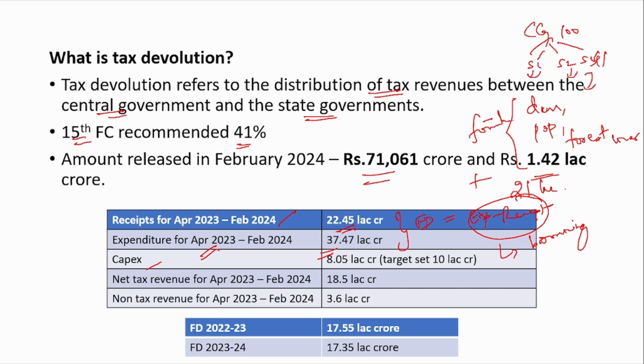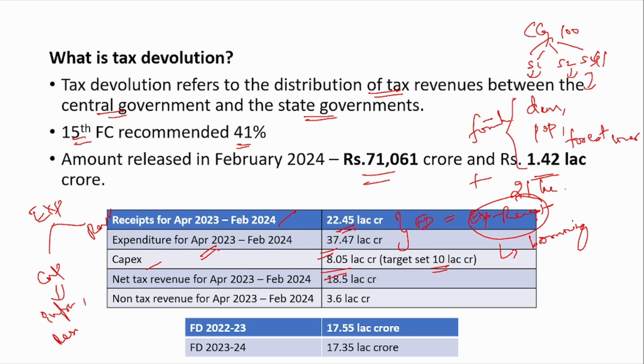Now, the capex is currently at 8.05 lakh crore and the estimate is to spend 10 lakh crore for this year. Now, what is capex? There are two kinds of expenditure: one is capital expenditure, one is revenue expenditure. Capital expenditure creates infrastructure.